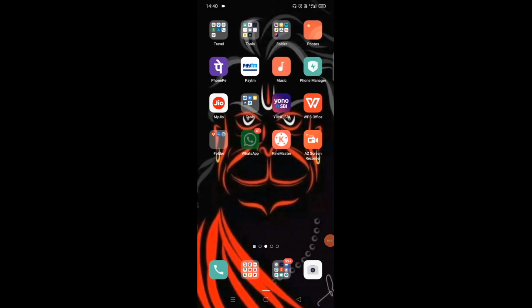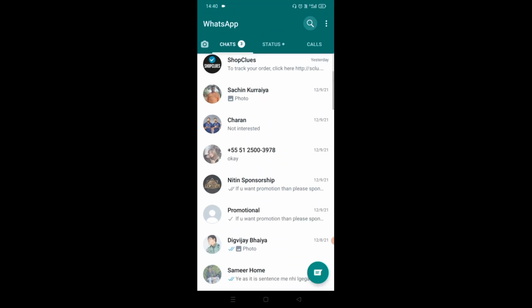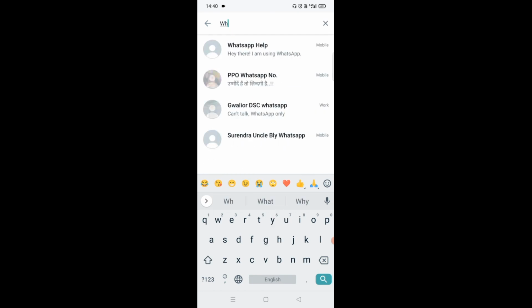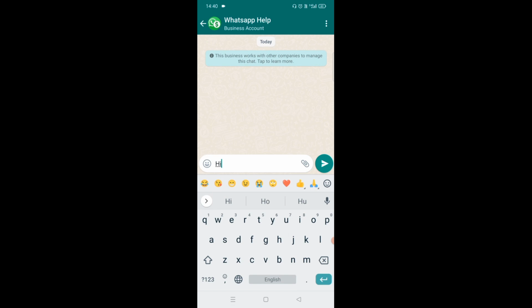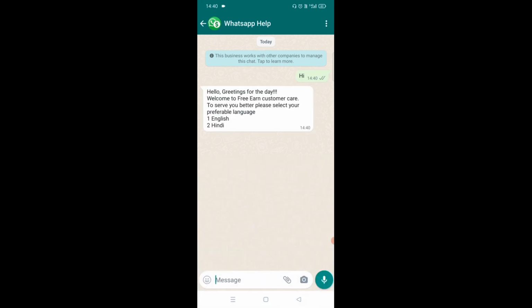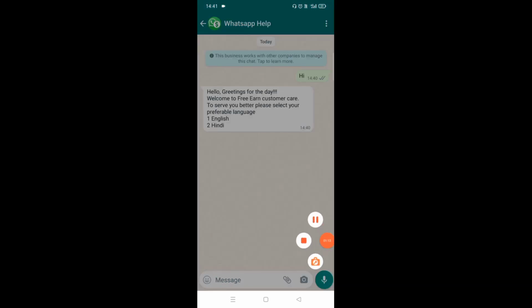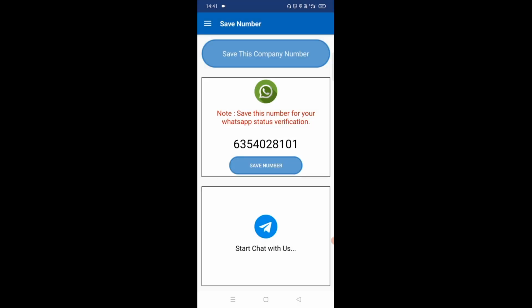And friends, after that you can open WhatsApp and search here for the number you have saved with the name WhatsApp help, and you can send a message, hi. After sending the message, see, a reply has come. After that you will chat like this with the company. And here you can see your number is added successfully. Then you will click on OK.